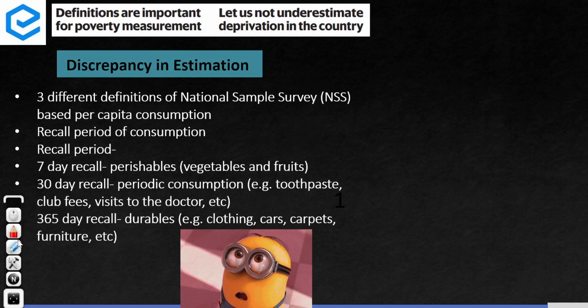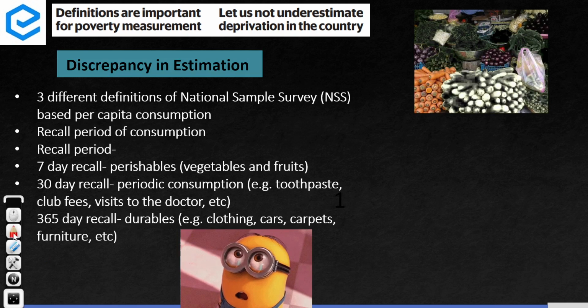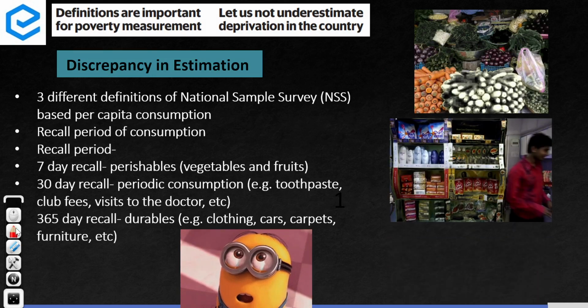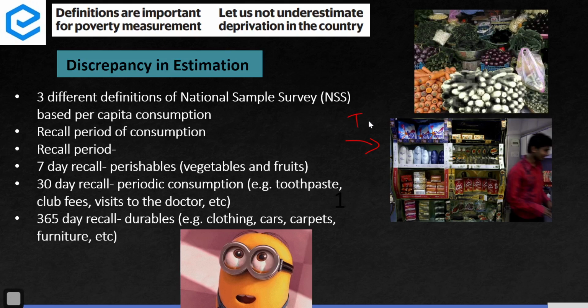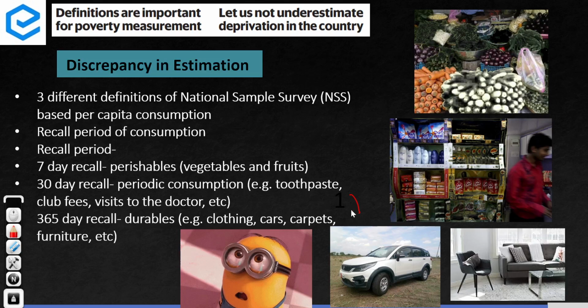Now here is where we must know the ways in which poverty is calculated. There are different kinds of items that we consume. The first are daily items, for example perishables like fruits and vegetables, which we consume at a daily level. Then there are items that we consume at a monthly level, for example soap, shampoo, toothpaste, or visiting a doctor, done at an average of 15 days, 20 days, a month, or 2 months. So a different recall period. And the third kind are durables, which we consume over an even longer time, for example purchasing furniture, carpets, a table, or a vehicle.